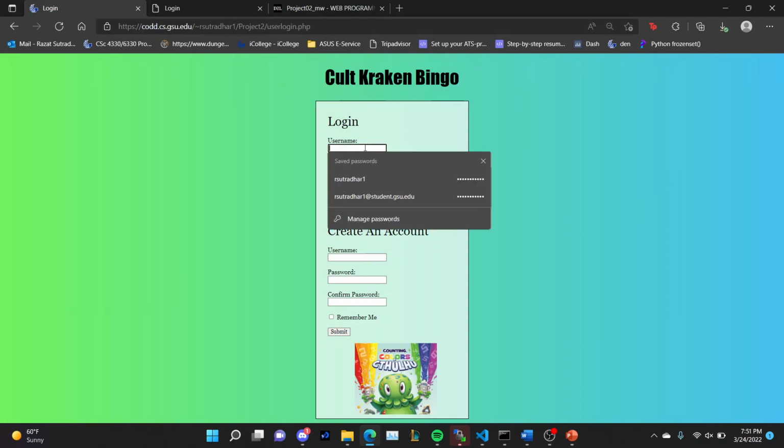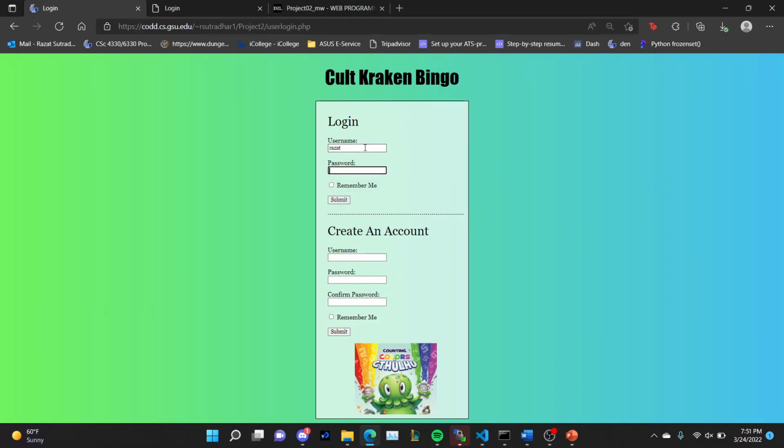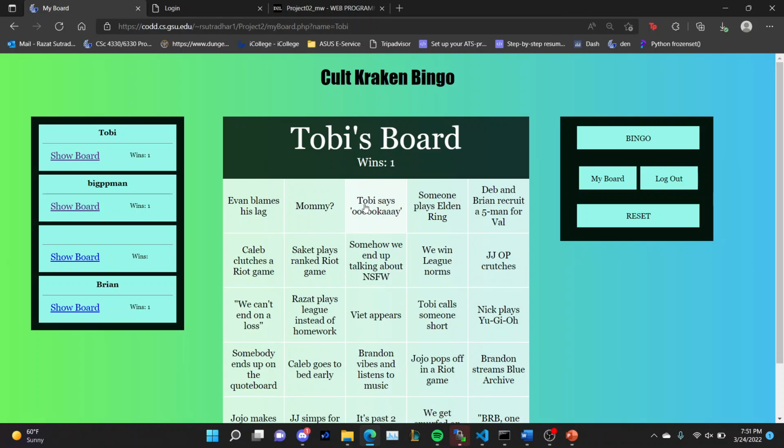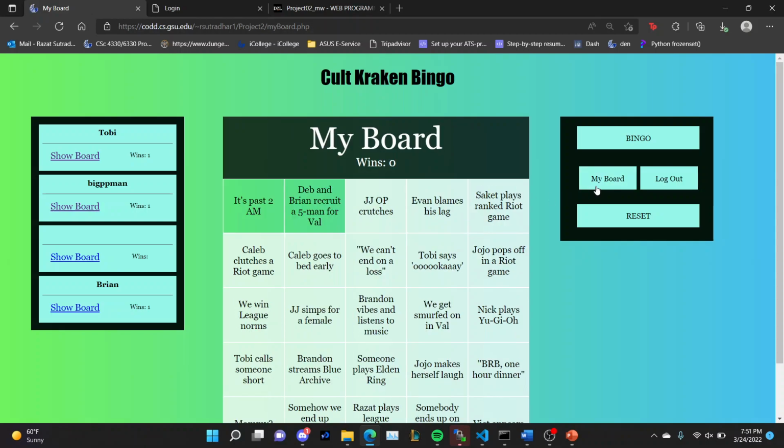Let's log in with one of my other accounts. And this is my account. Just to show you, if I go to someone else's account, I'm clicking right now, none of these change. I can't change someone else's board. I can only change my board. I can still see what other people are doing.